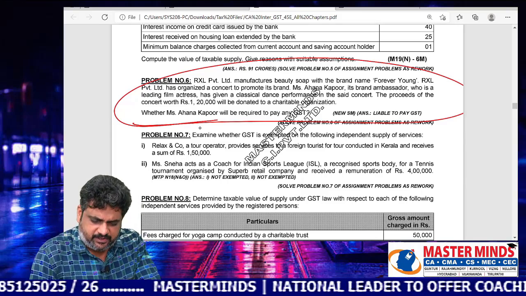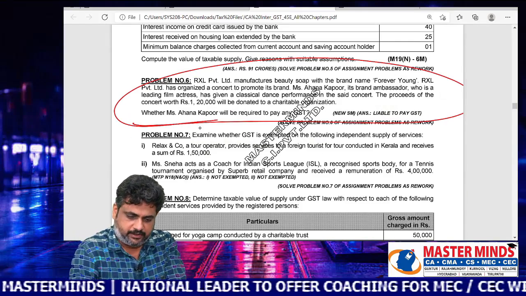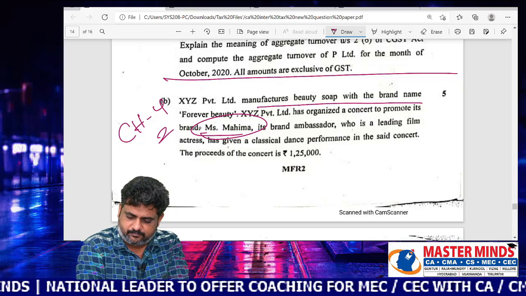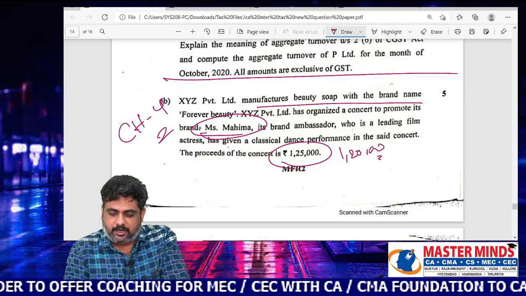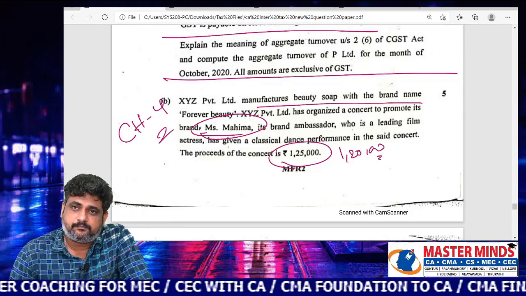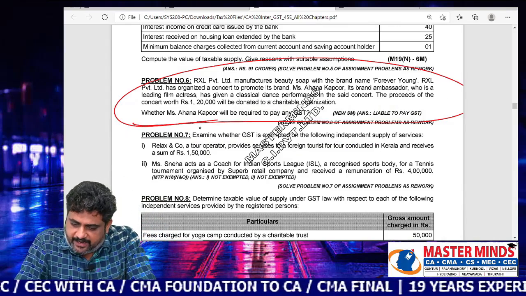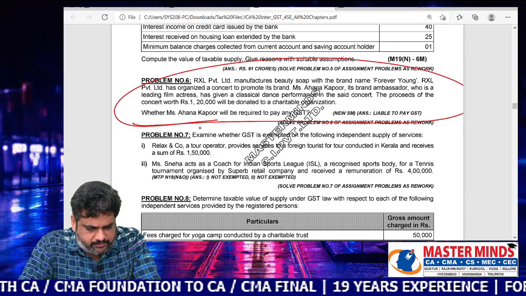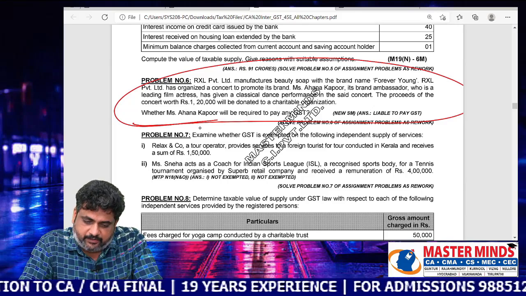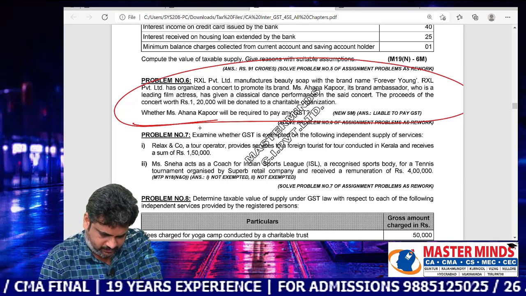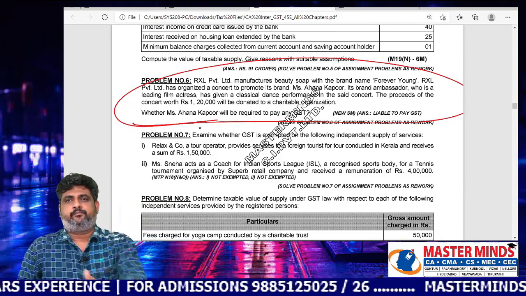Miss Ahana Kapoor here, in our exam it is given Miss Mahima. That is the only thing. See this. And the amount is in our material 1,20,000 and it is 1,25,000. Miss Ahana Kapoor, its brand ambassador, who is a leading film actress, has given a classical dance performance. The proceeds of the concert worth 1,20,000 will be donated to a charitable organization. Whether Miss Ahana Kapoor is required to pay any GST.